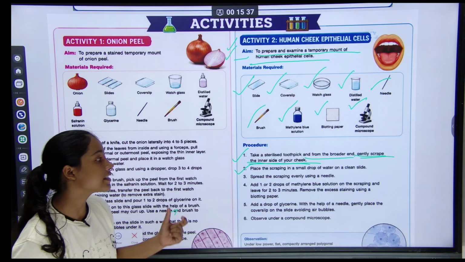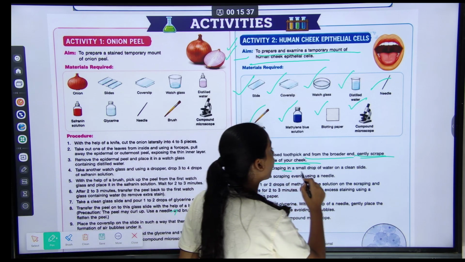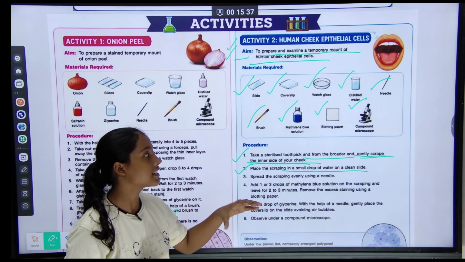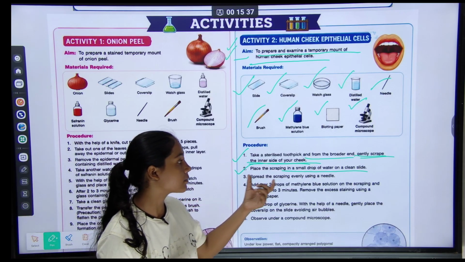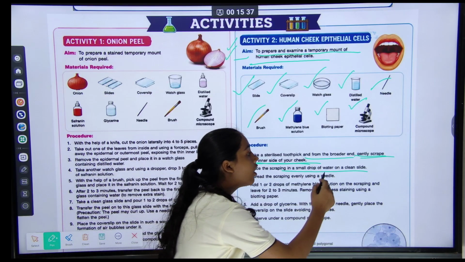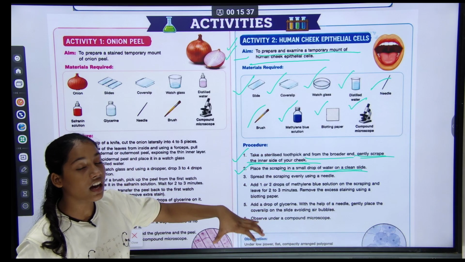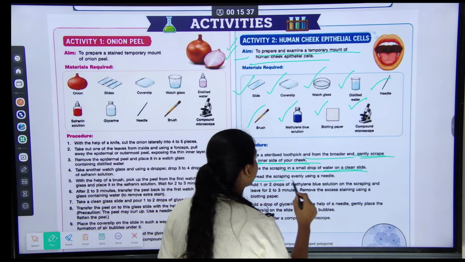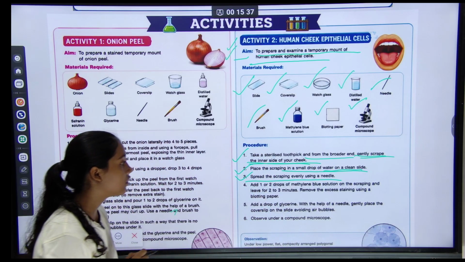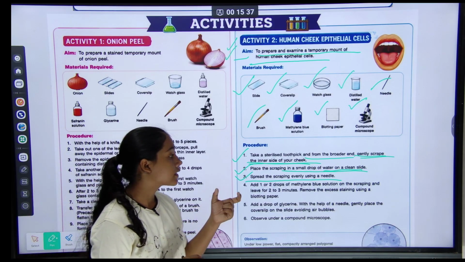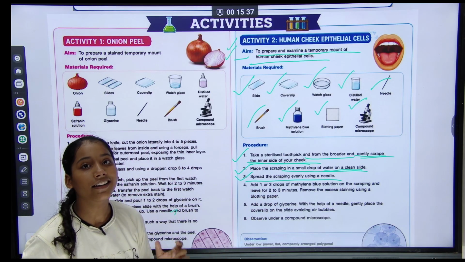Second, place the scraping in a small drop of water on a clean slide. Third, spread the scraping evenly using a needle.